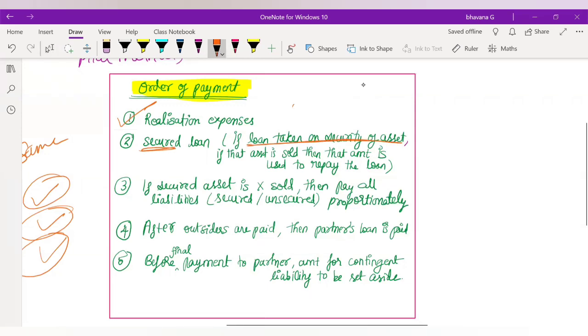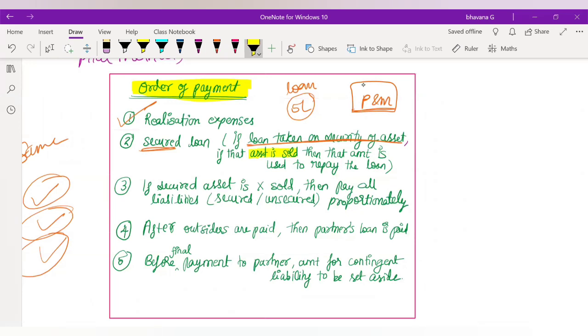Suppose you have taken a loan of 5 lakh and given plant and machinery as security. If the asset related to the secured loan is sold, the amount will be used to repay the loan.